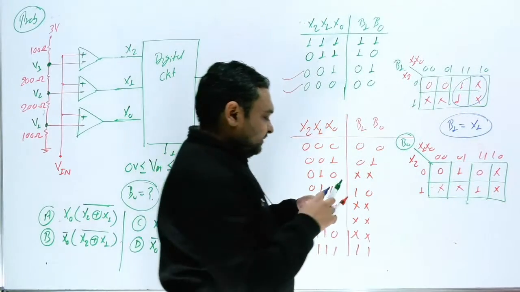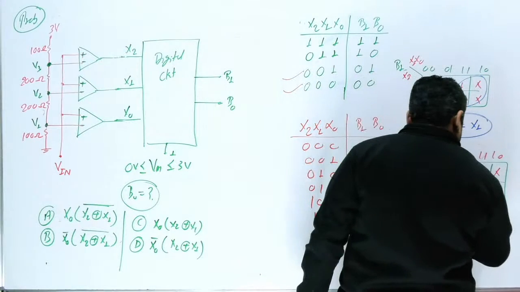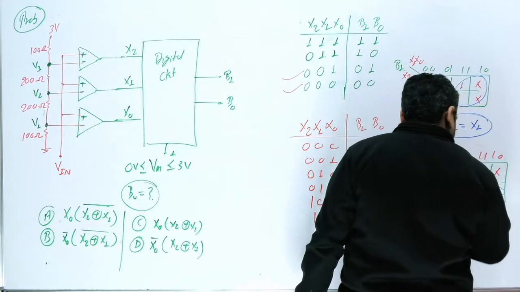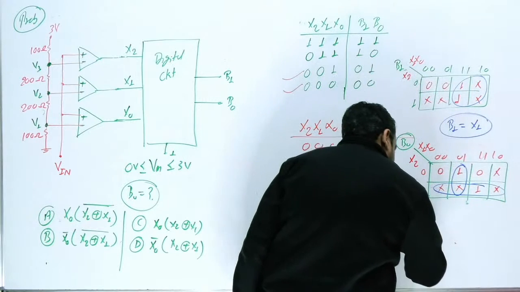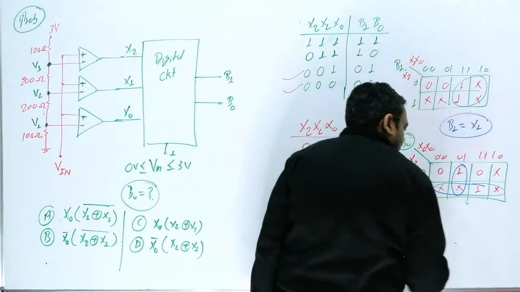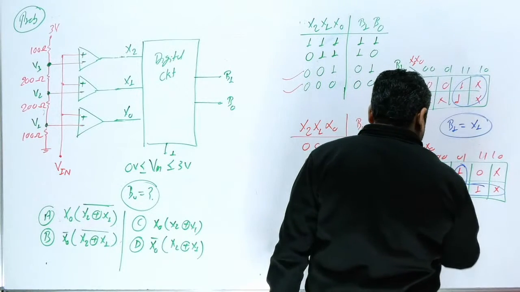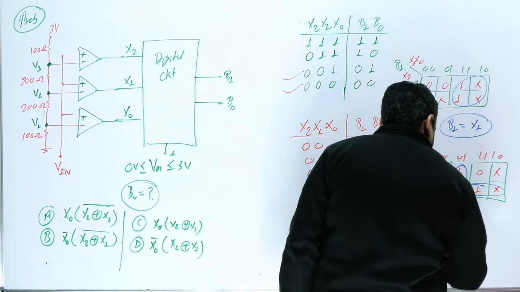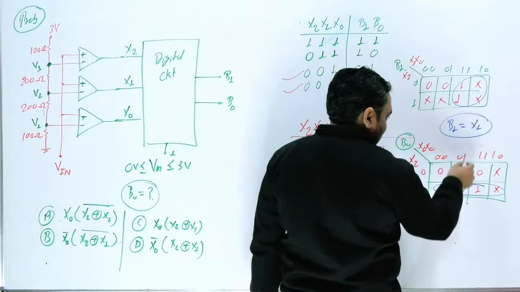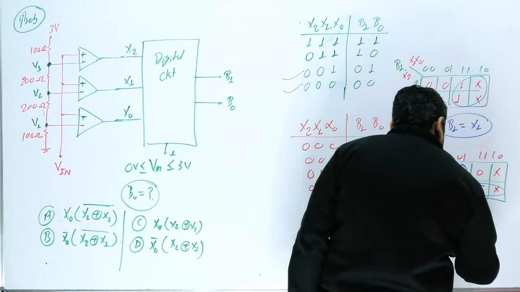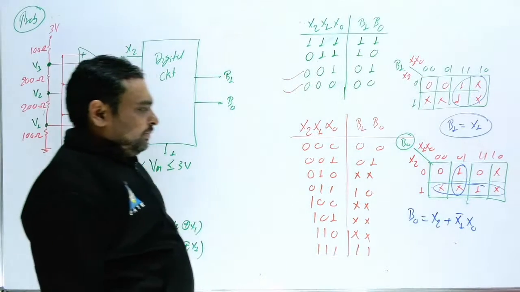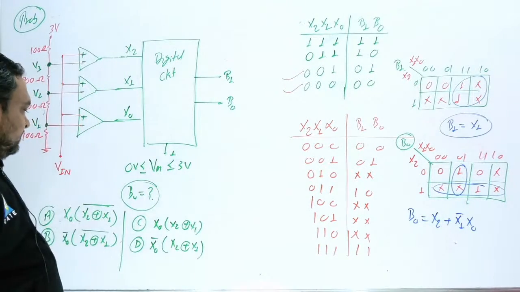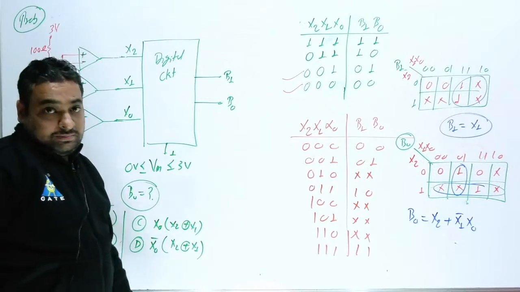The minimize function is this group and this group. So what is the minimize function of B0? From here you can write x2, plus, from here, x1 bar x0. So B0 is x2 plus x1 bar x0. This is the minimize form.